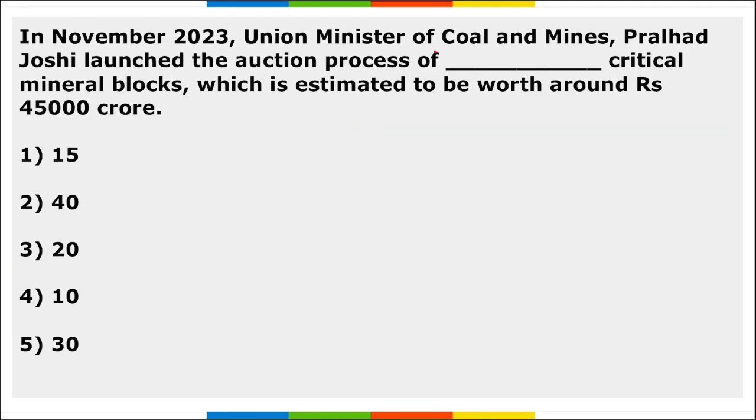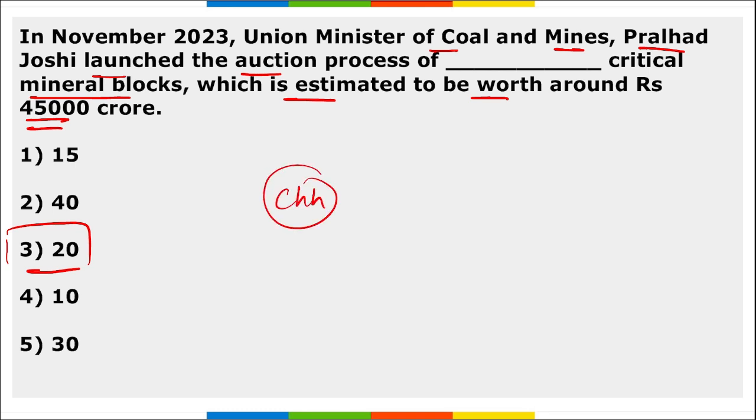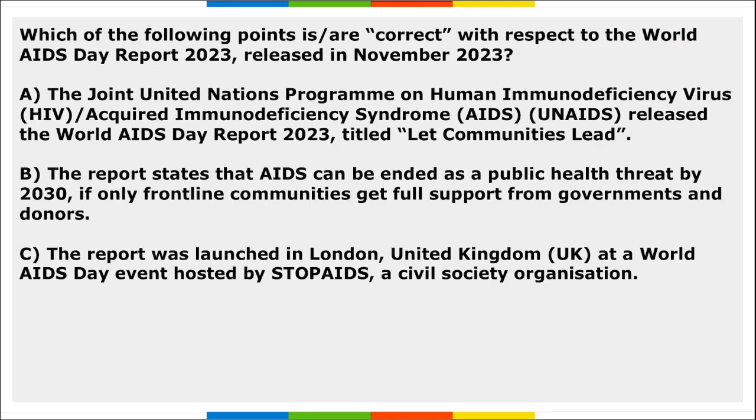Next, in November, Union Minister of Coal and Mines Prahlad Joshi launched the auction process of 20 critical mineral blocks, which is estimated to be worth around 45,000 crore rupees. So remember, Union Minister of Coal and Mines Prahlad Joshi launched the auction process of 20 critical mineral blocks, estimated to be worth around 45,000 crore rupees. The 20 blocks on sale are across various states that include Chhattisgarh, UP, Tamil Nadu, Odisha, Jharkhand.